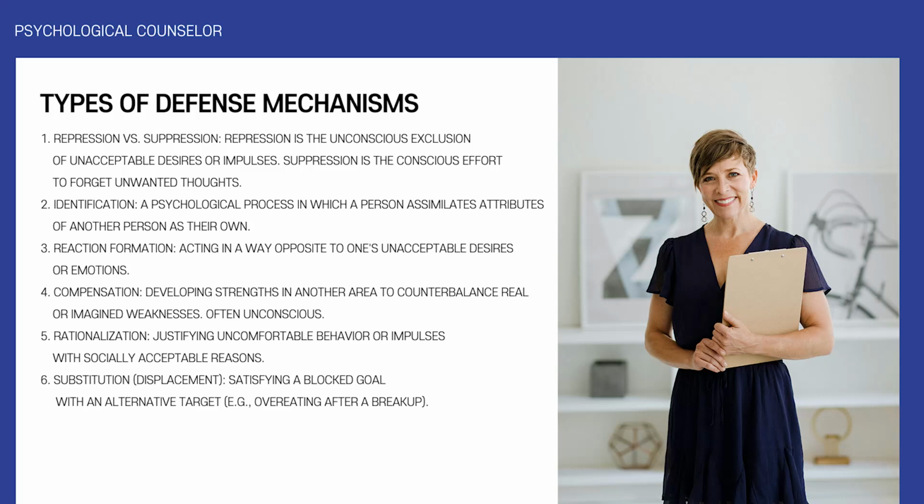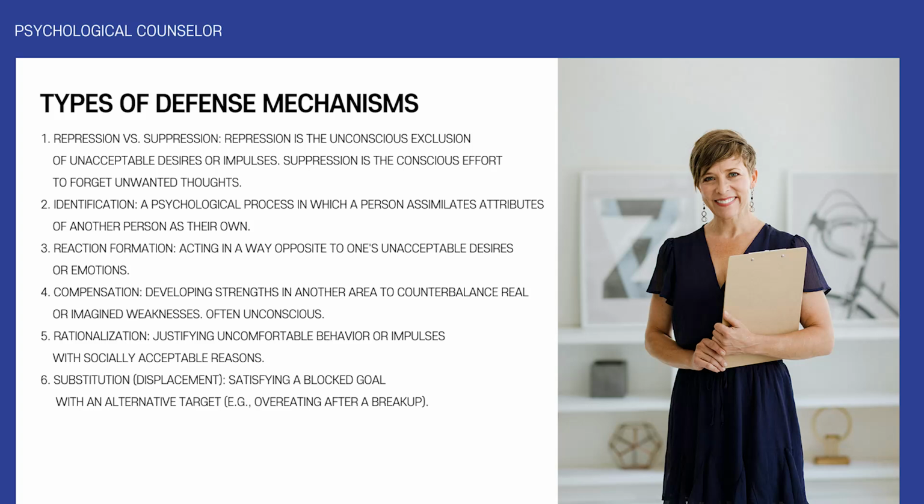Types of defense mechanisms. Let's go through the most common types. Repression and suppression. Repression is unconscious, your mind pushes away painful thoughts or urges. Suppression, on the other hand, is a conscious effort to avoid unwanted memories or desires. Identification. This is when we adopt characteristics of someone else, like a child copying a parent or a student mimicking a teacher.